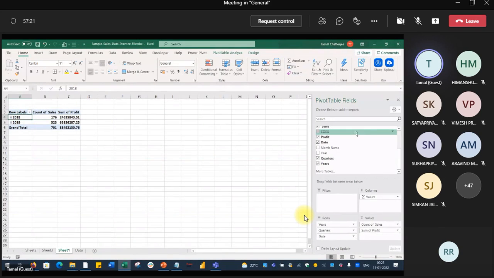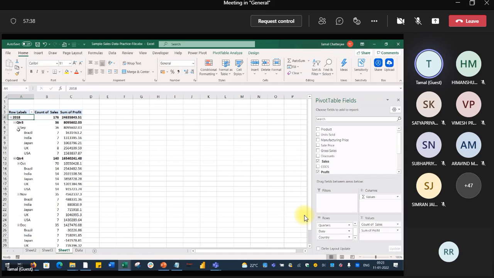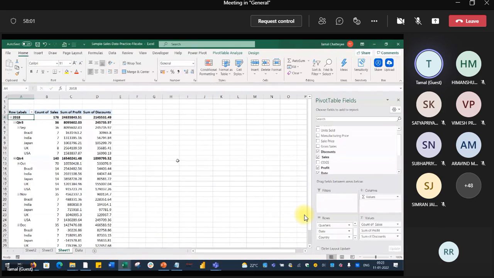Now suppose here you want to keep the country. Let's see in which country we made the profit. We have taken the country here. Now you just open it. See, Q3 September, Brazil, India, Japan. This is the country-wise data. Are you getting a feeling of 3 dimensions? Yes, sir. So October, Brazil, India, so country is there. In case you would like to see the discount as well, just take the discount. It shows my discount is this.